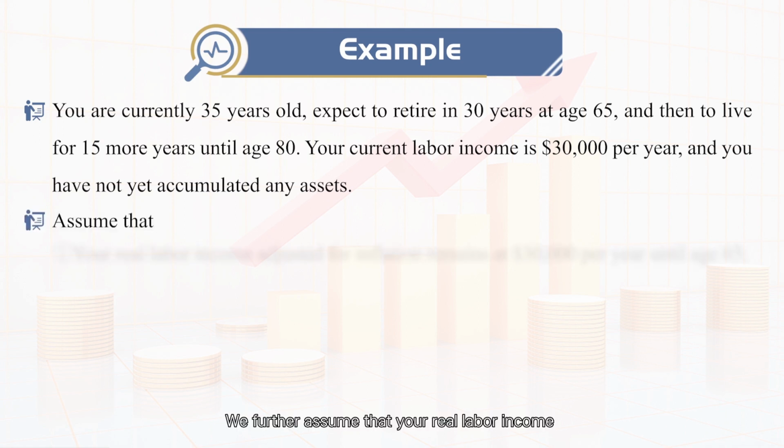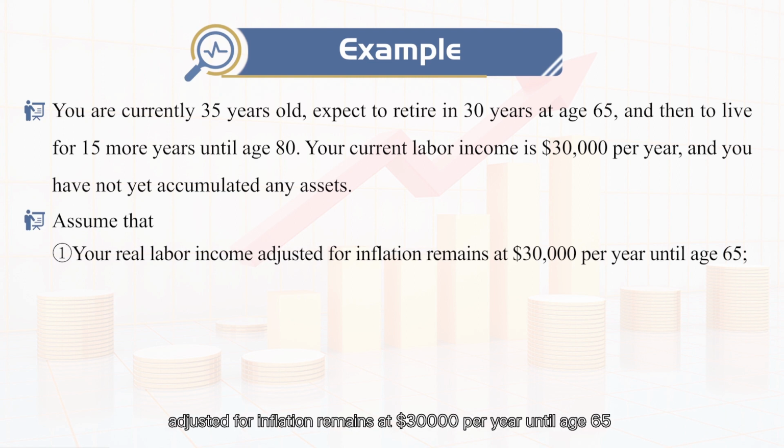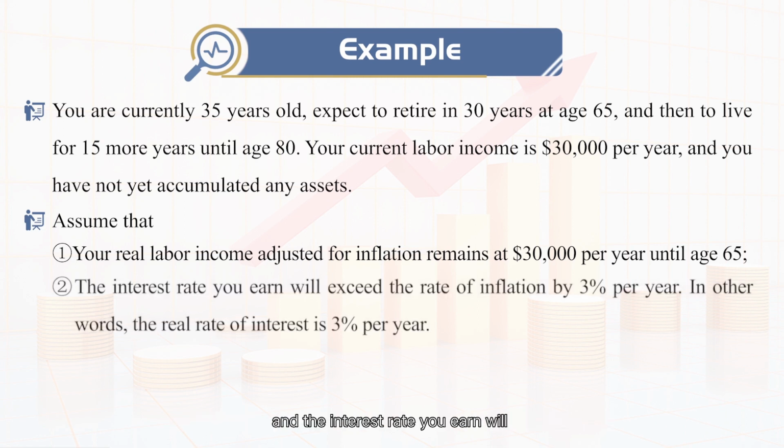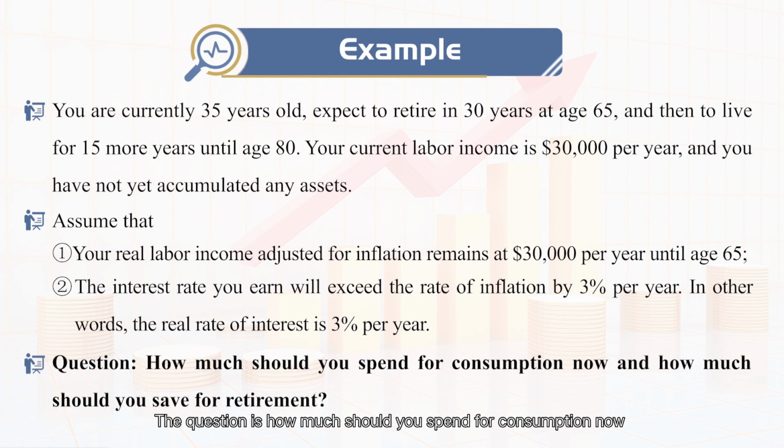We further assume that your real labor income adjusted for inflation remains at $30,000 per year until age 65, and the interest rate you earn will exceed the rate of inflation by 3% per year. In other words, the real rate of interest is 3% per year. We simplify this example by ignoring taxes. The question is how much should you spend for consumption now and how much should you save for retirement?